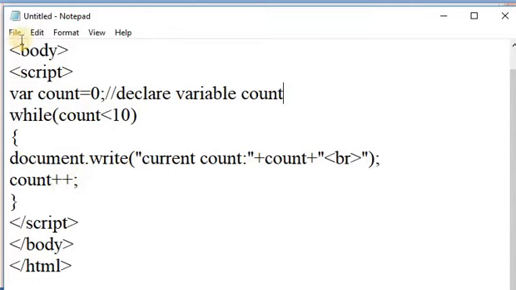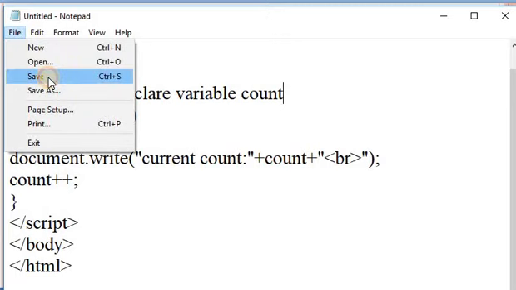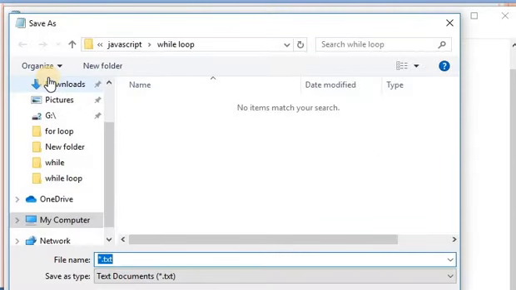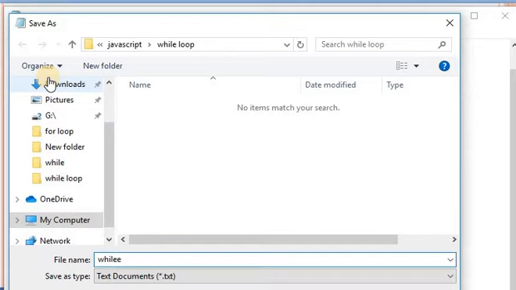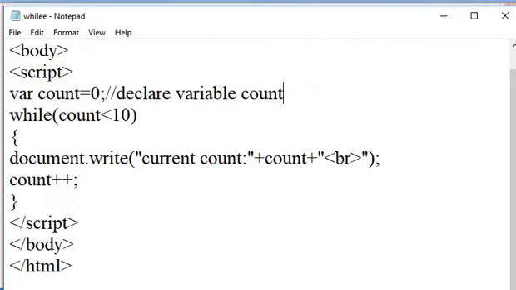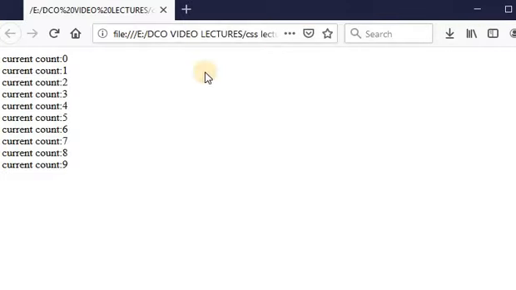Let us see. First of all, save this file using the .html extension. After that, run this file. It will print the output like this.